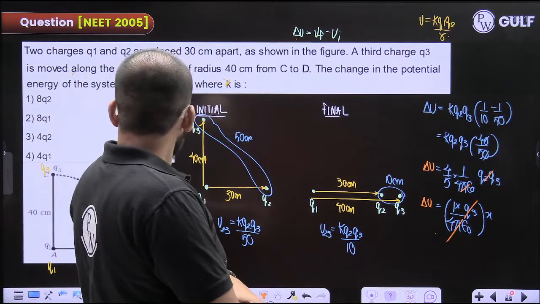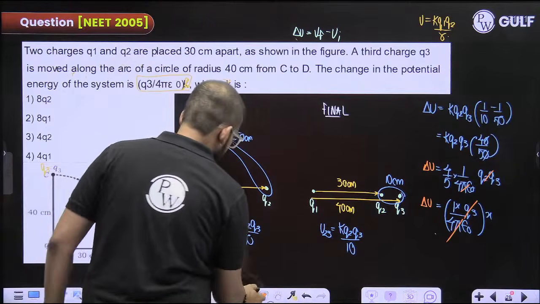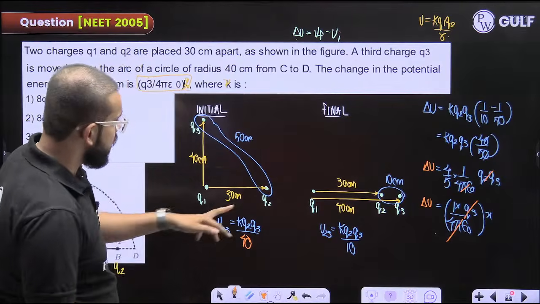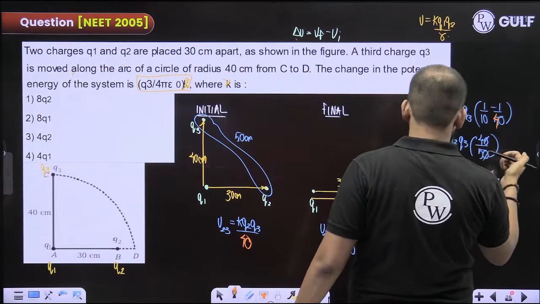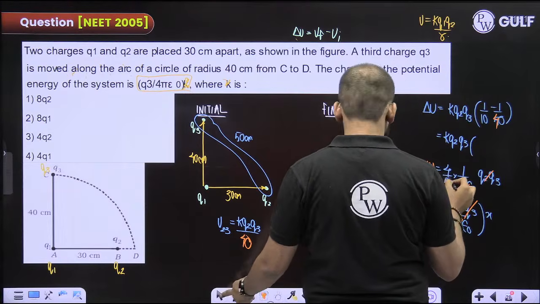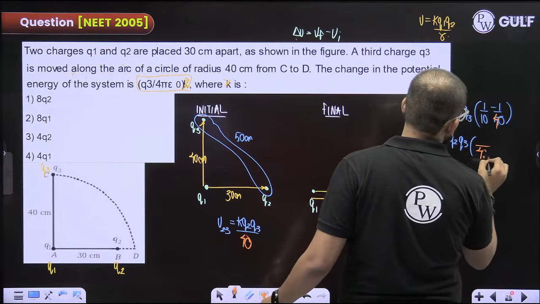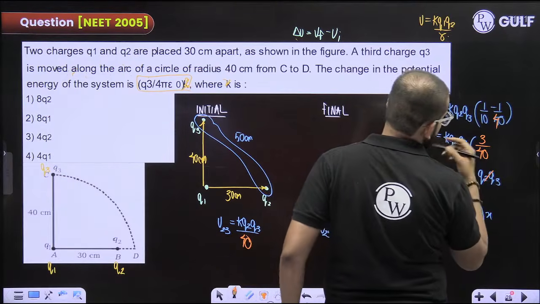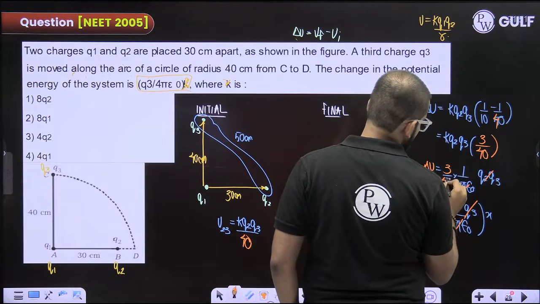Did we do any mistake here? 40. Okay, this is 40 here. This is 40. 40 minus 10, yes, make this 40. 40, 4 minus 1, 3, correct? Three by 40.